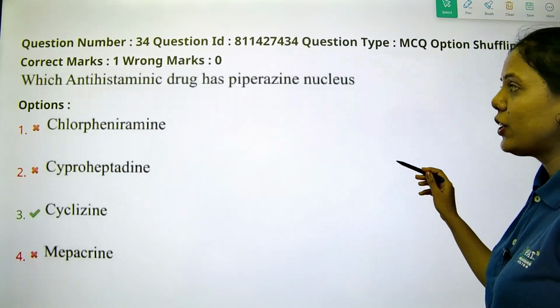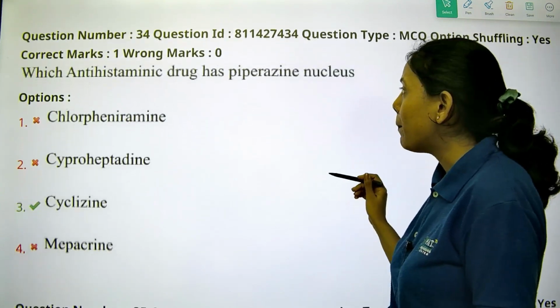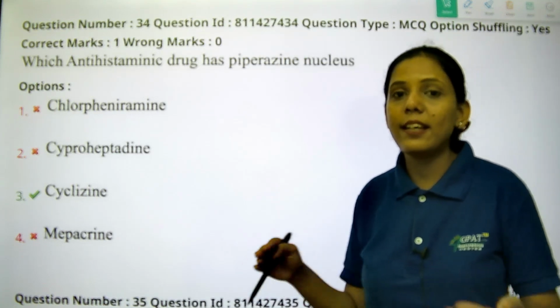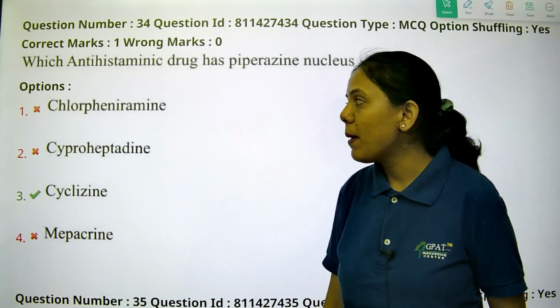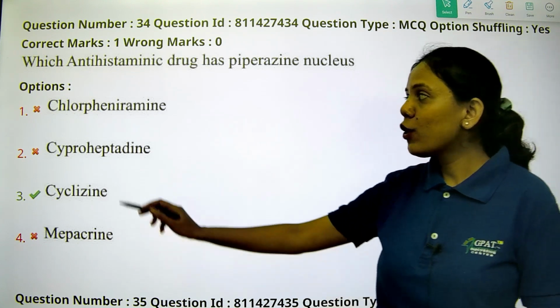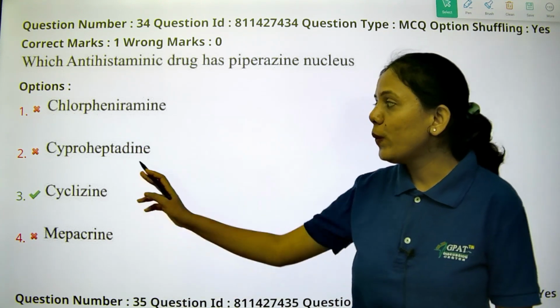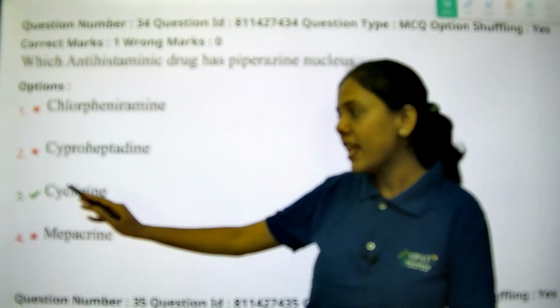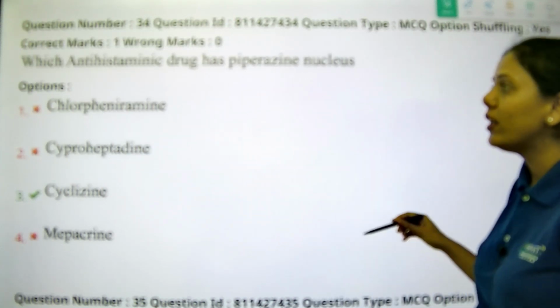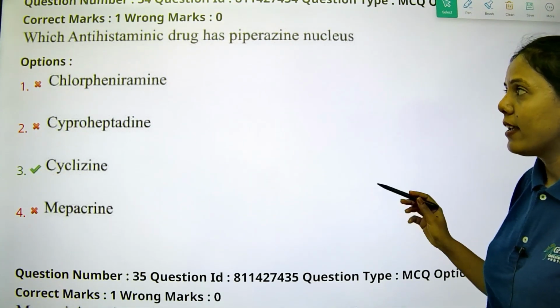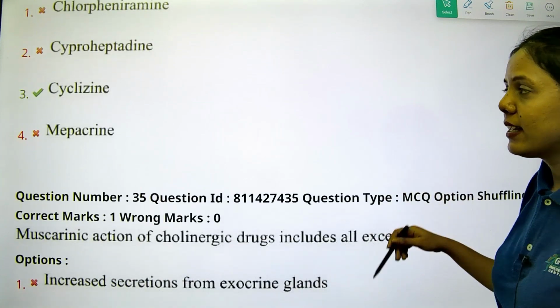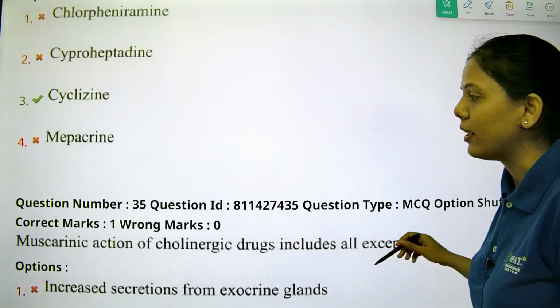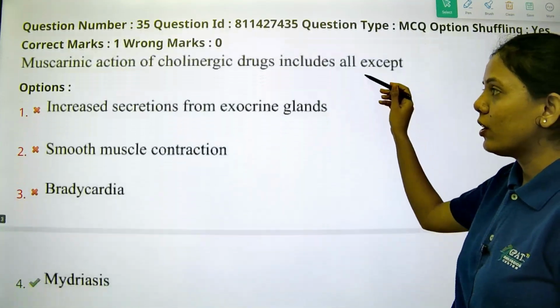The next is which antihistaminic drug has piperazine nucleus. Okay, so the basic ring structure which is there, that is piperazine. Option 1 is chlorpheniramine. Option 2 is cyproheptadine. Option 3 is cyclizine. Option 4 is quinacrine. Okay, so cyclizine is the right answer. Cyclizine has the piperazine nucleus, so this antihistaminic drug is cyclizine, which has the piperazine ring. Let's see the next question.